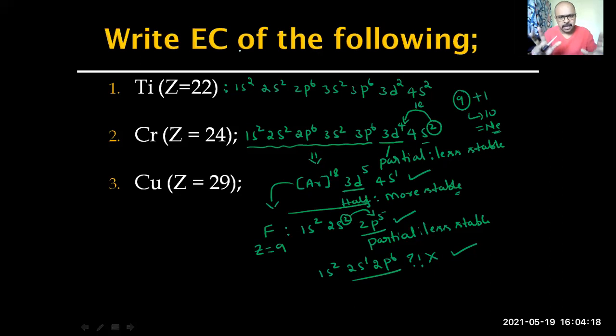There can be calculations done, and later you will come across all these things. For the time being, just know the two factors of how energy varies. As we move away from the nucleus, the energy of shells increases. In a given shell, the energy of subshells is also different. It is not the same. The s subshell has less energy than p, than d, than f. So keeping all these as cumulative factors, if you calculate the energy difference between 3d and 4s, it is narrow, very small, so that an electron jump can happen. Hope your question is answered.